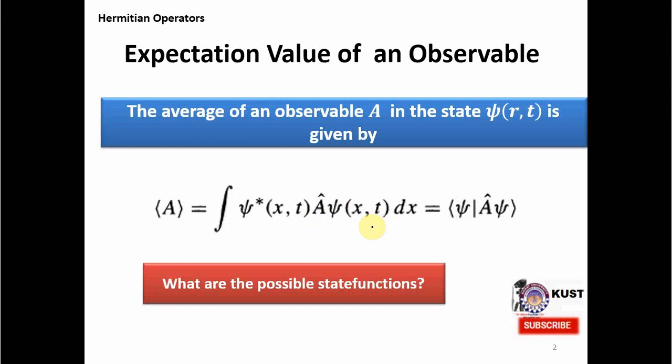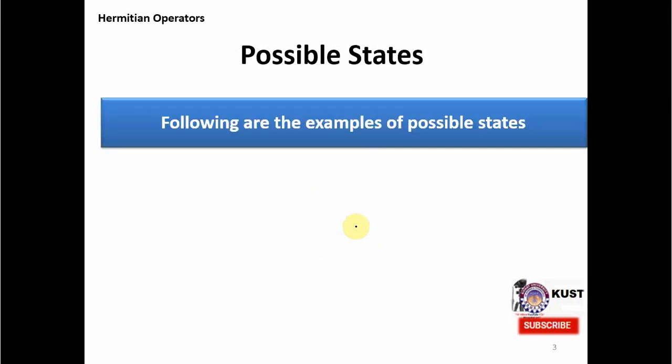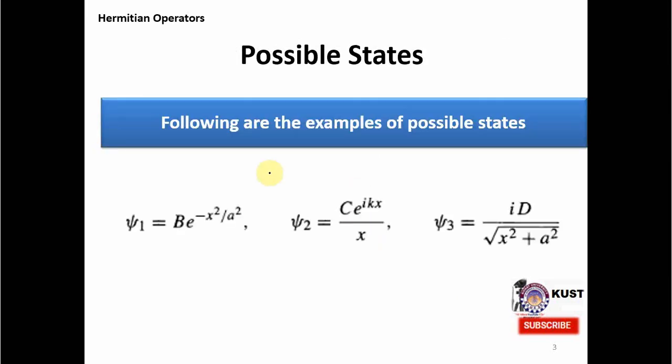So the question is what are the possible state functions we can have here, and I will give you a few examples just to give you an understanding that this psi is not unique, and we can have possible wave functions on which this A can act and will produce eigenvalues.